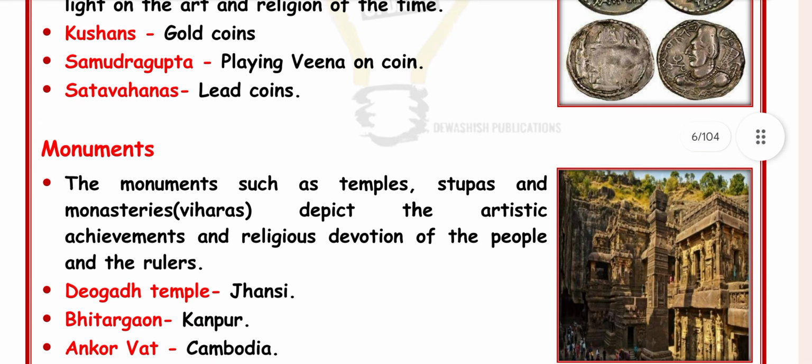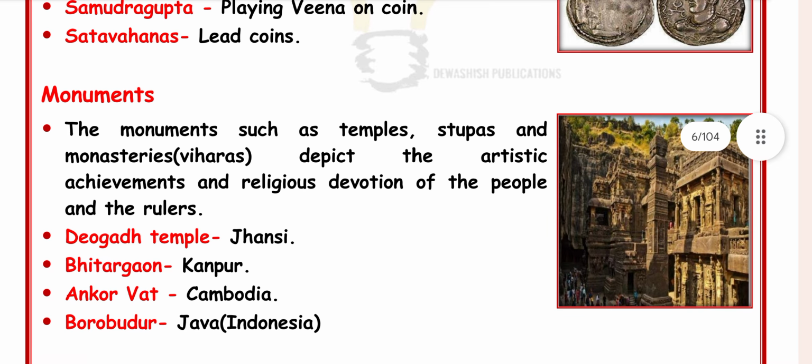And next, under monuments. Monuments such as temples, stupas and monasteries, viharas depict the artistic achievements and religious devotion of the people and their rulers.